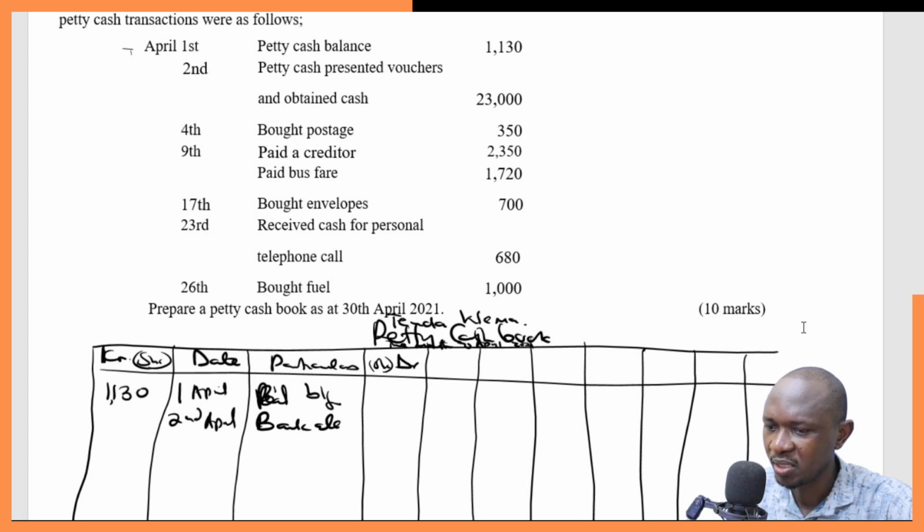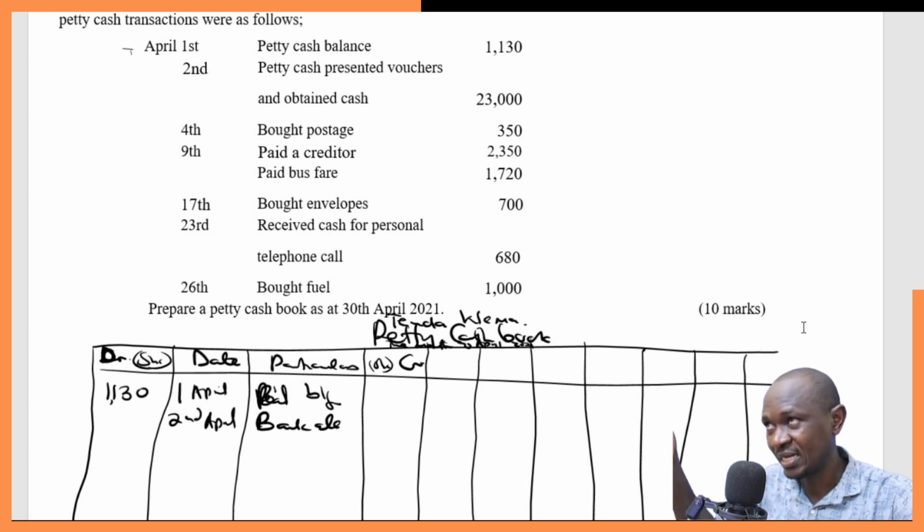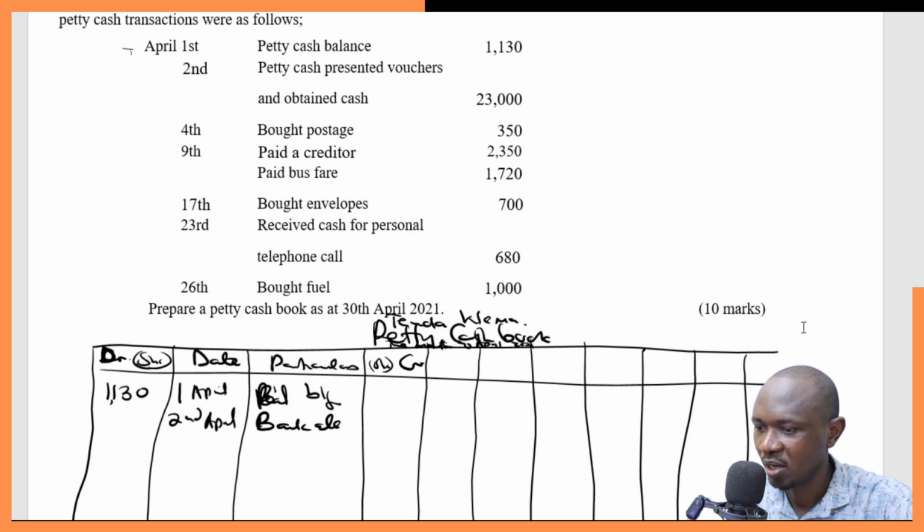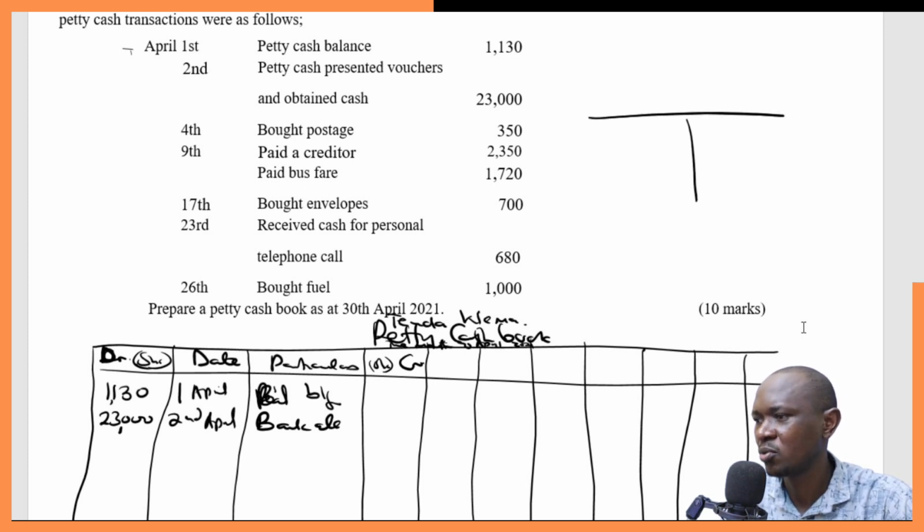So this should be debit side. So this is debit, this is credit. So we are going to credit the bank account and then debit the petty cash. So we'll have it here. How much is this? 23,000. Yeah, this is now correct, because normally for a cash book we have the debit side and the credit side.